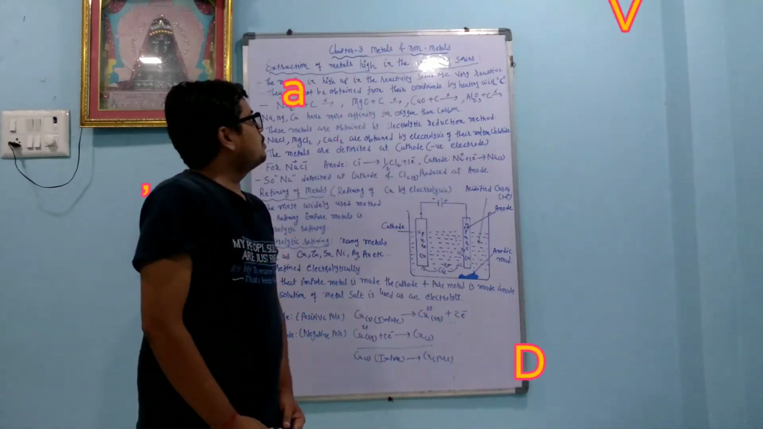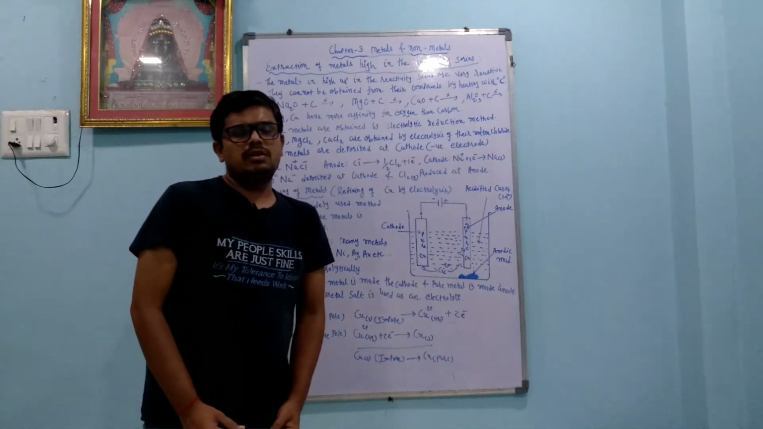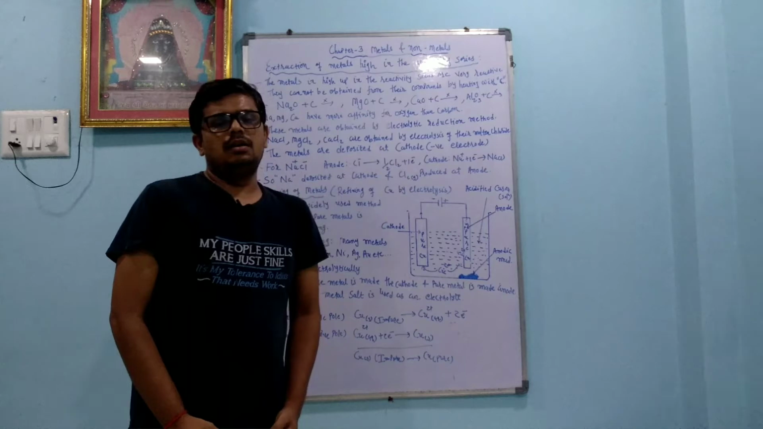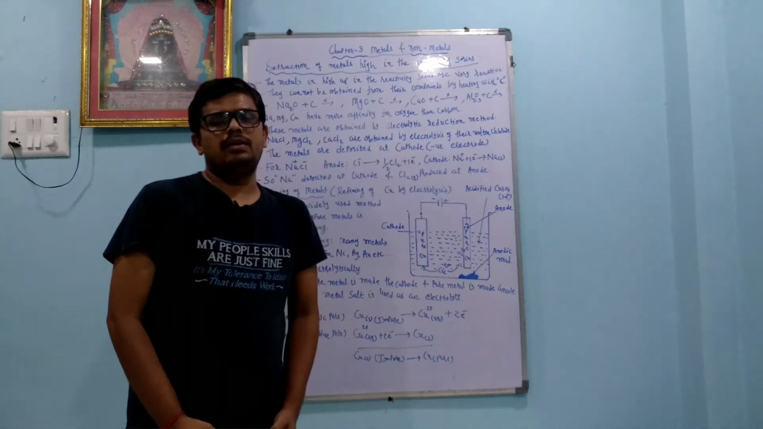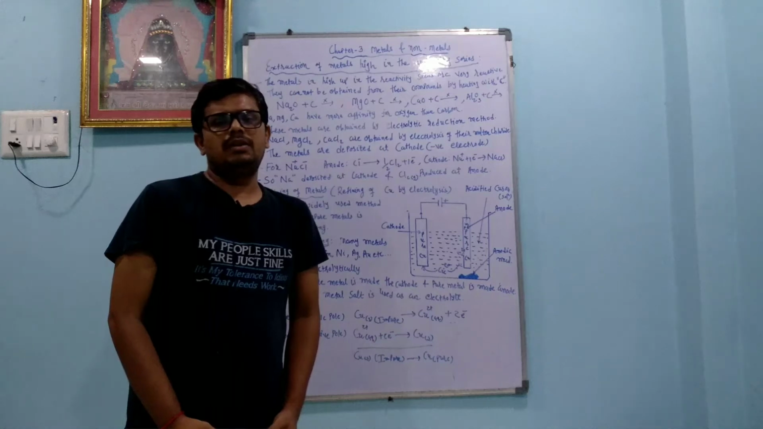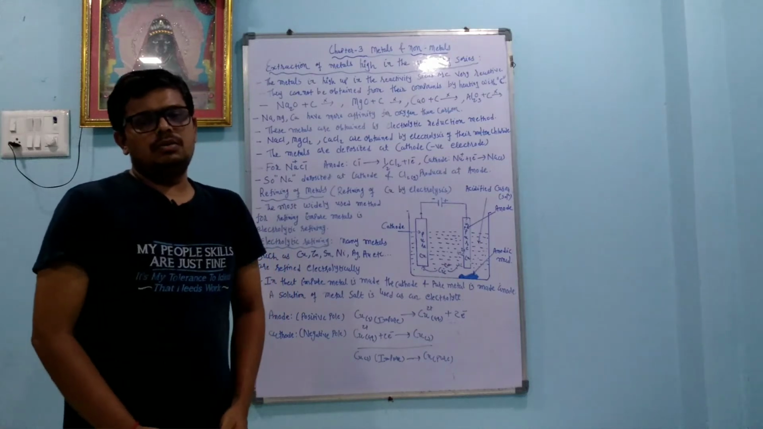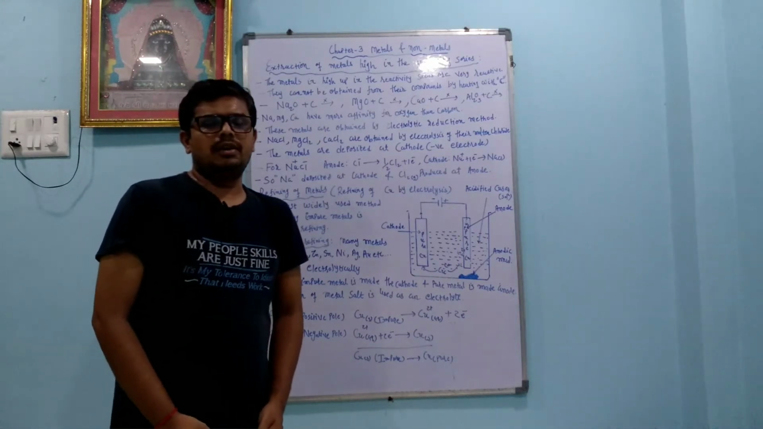Today we will continue chapter number 3, metals and non-metals. Dear students, last time we learned how to separate low and medium reactive metals from their salts. Today we will learn how to separate the more reactive metals from their ores or their compounds. So we will learn about the electrolytic refining method.